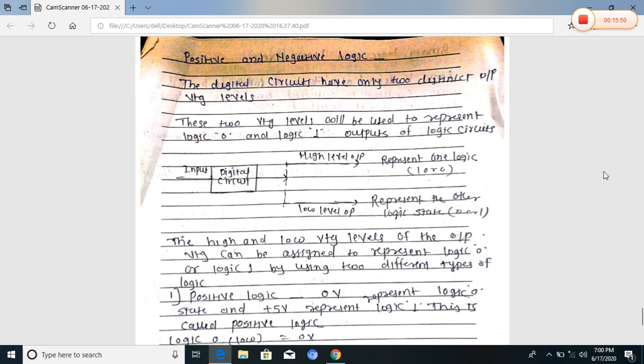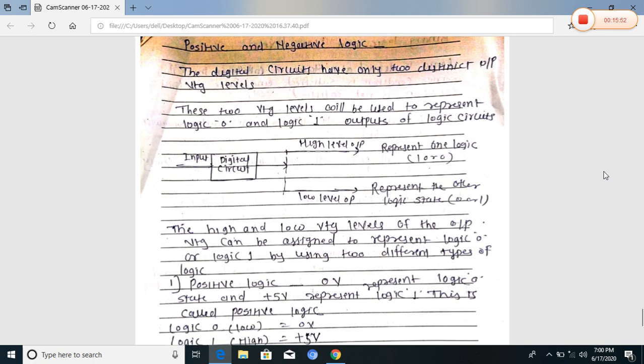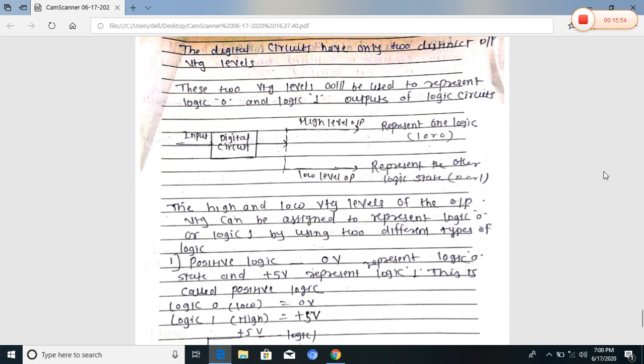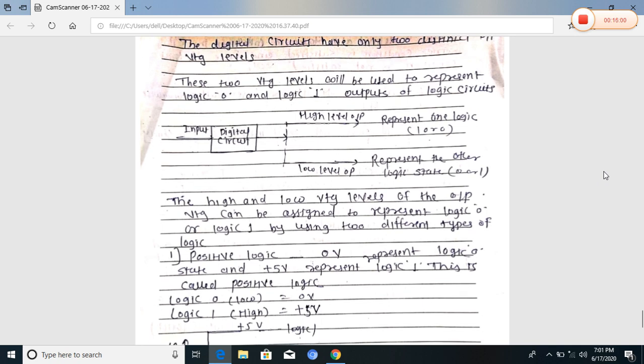These two output voltages are used to represent the logic 0 and logic 1 outputs of the logic circuits. In the diagram, for the digital circuit, the input is given as digital and the output is obtained as digital, but that output is represented as a high level or low level, representing logic 1 or logic 0.